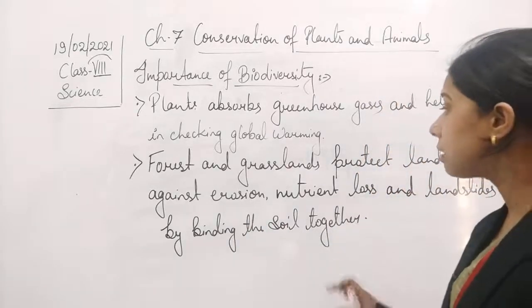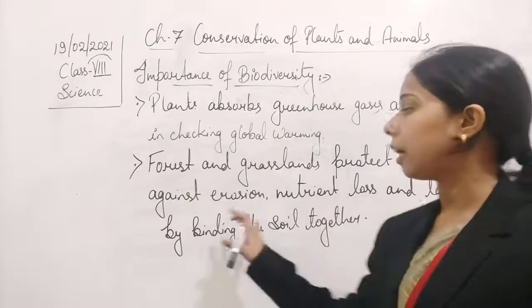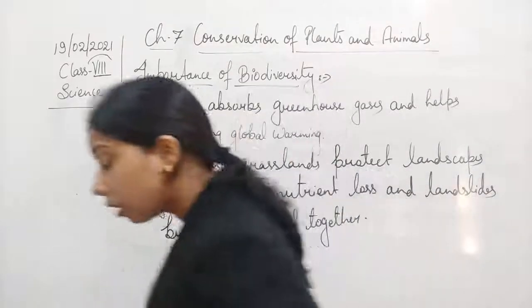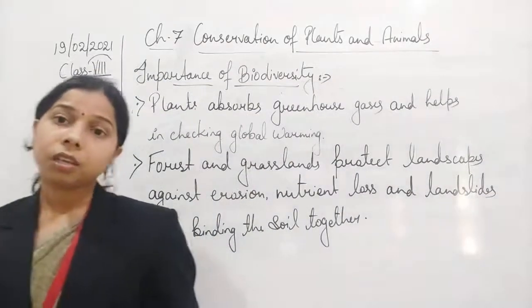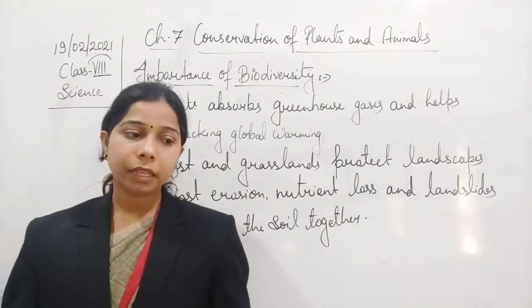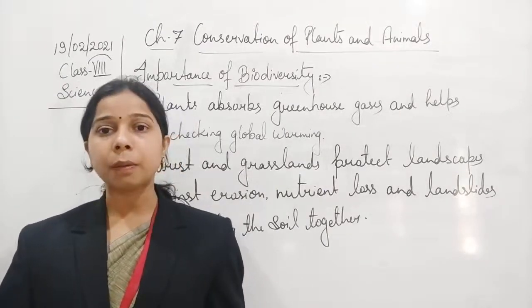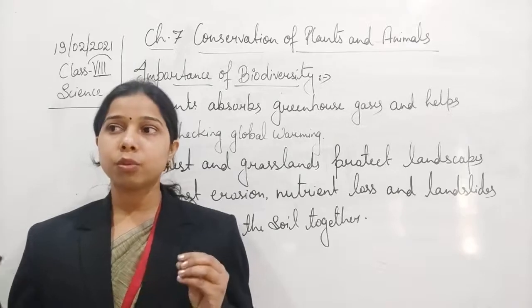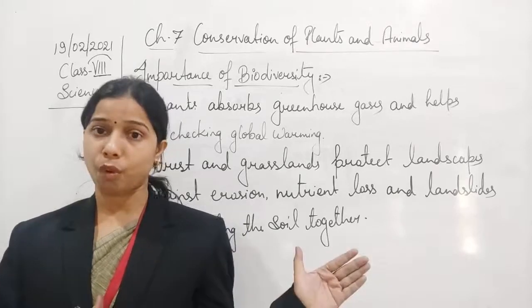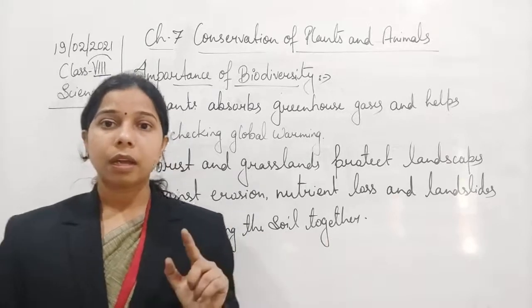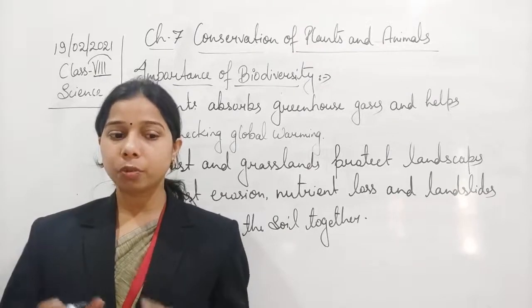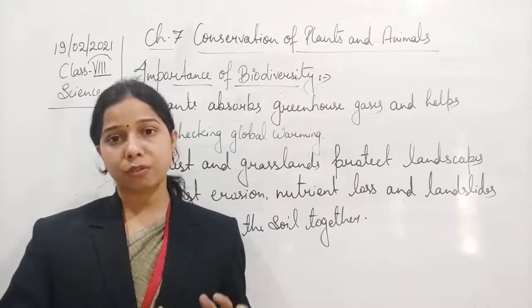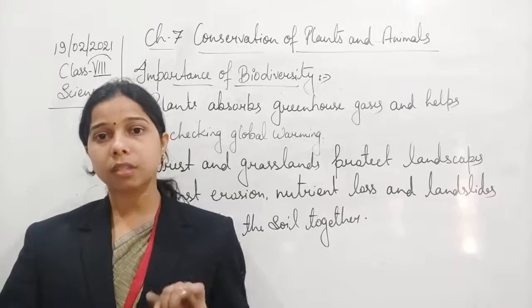So forest and grassland basically help against erosion. Now you see how erosion occurs. Erosion occurs when a lot of rainwater removes the upper surface of the soil. It means the removal of the fertile layer of the soil will cause the erosion.